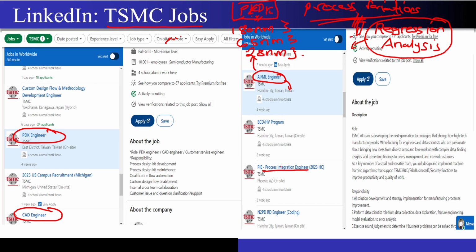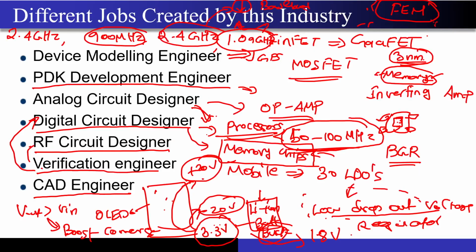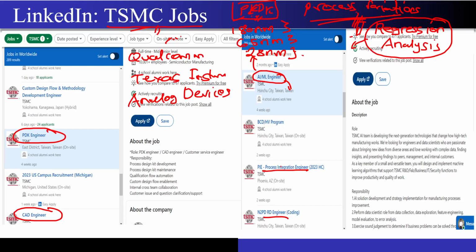Again, you can see the process integration engineer, this R&D engineer, N2 PD engineer. So you can see these jobs actually exist. You can go and look into these jobs. Not only TSMC, you can go into Qualcomm. I will suggest going into Texas Instruments, go into Analog Devices. Just see what different jobs exist in the market, and you will see that most of them have profiles matching the few job listings that I have highlighted over here. So I hope this is very clear to you.